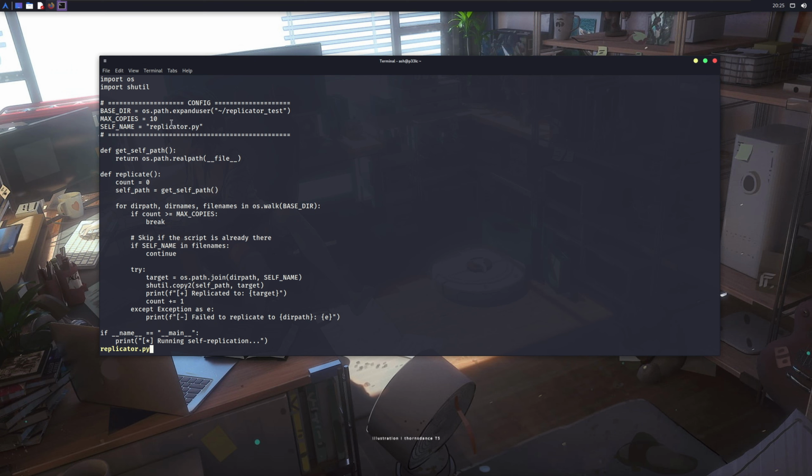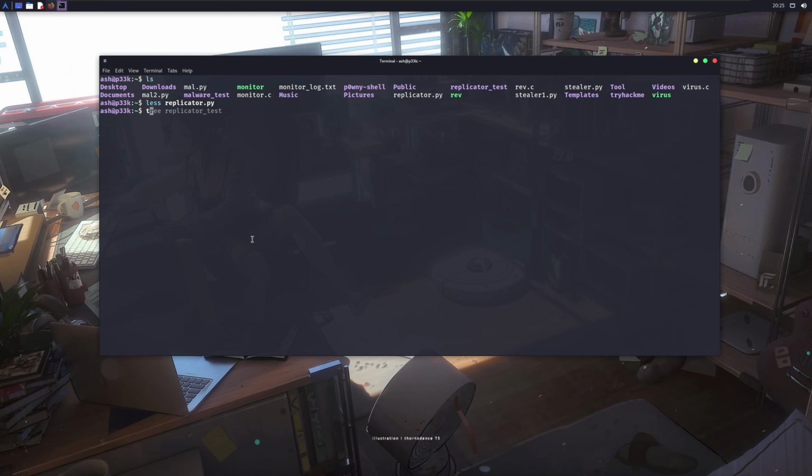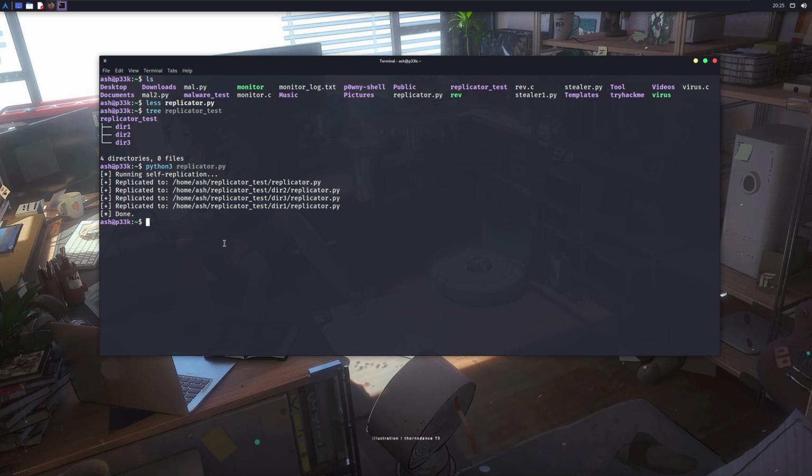I copied the code to my Linux environment. After copying the code into a Python file, I set up an environment where I created an example directory and then subdirectories inside it. When I ran the script, it said replication done. So now let me check if the file actually replicated or not. And here you can see that the replicator file is everywhere. This means our program worked.